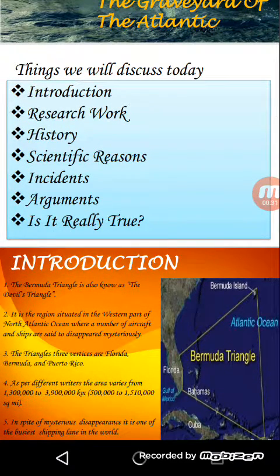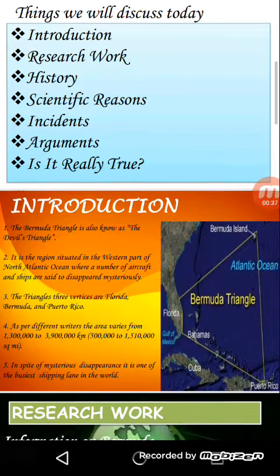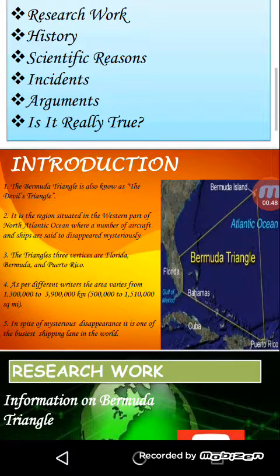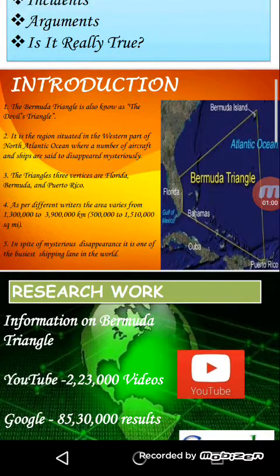Introduction: the Bermuda Triangle is also known as the Devil's Triangle. It is a region situated in the western part of the North Atlantic Ocean where a number of aircraft and ships are said to have disappeared mysteriously. The triangle's three vertices are Florida, Bermuda, and Puerto Rico. As per different writers, the area varies from 1 million 30 thousand to 3 million 90 thousand square kilometers. In spite of the mysterious disappearances, it is one of the busiest shipping lanes in the world.